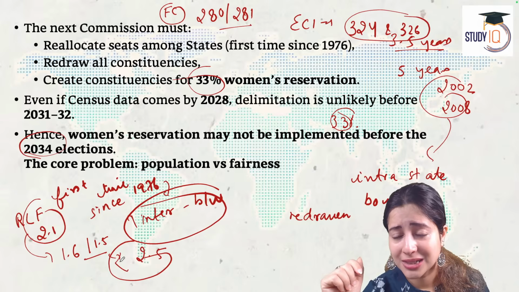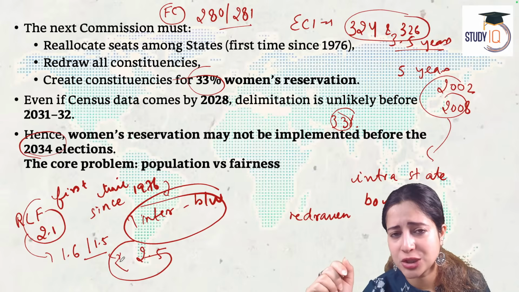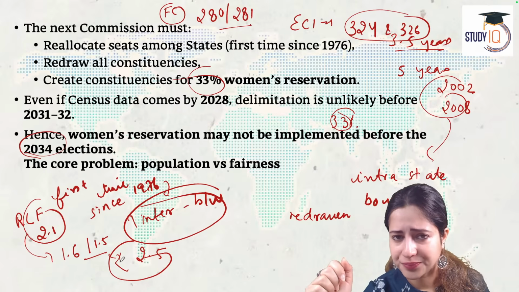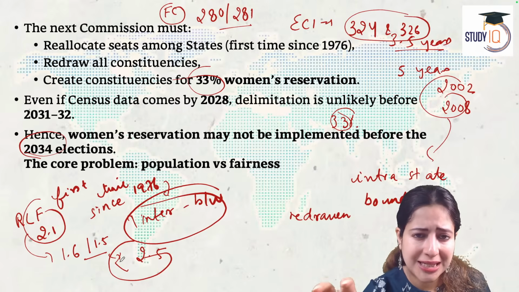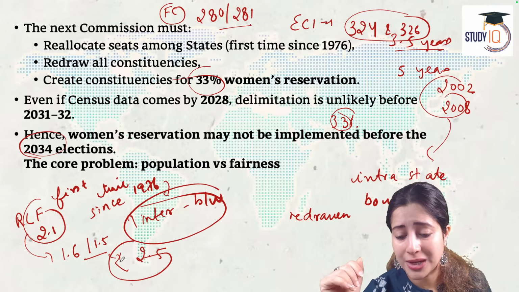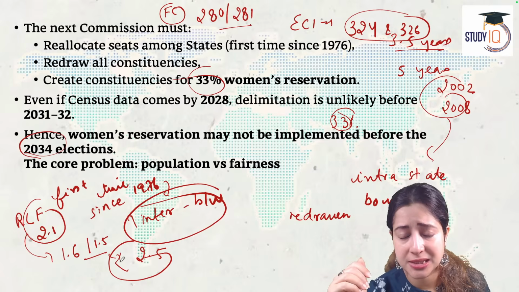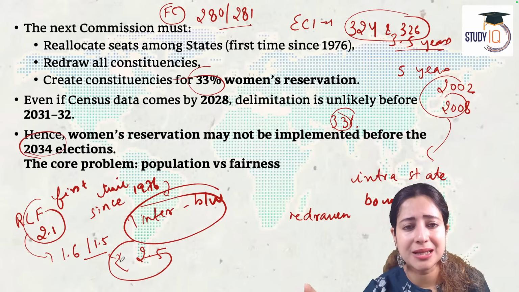Third option, a recalculated formula. For example, 70 to 80% population. When you do delimitation, do it on the basis of population, yes, but also on the basis of development. If you are using population as a criteria, use it up to 70% only. The remaining 30% can be development.